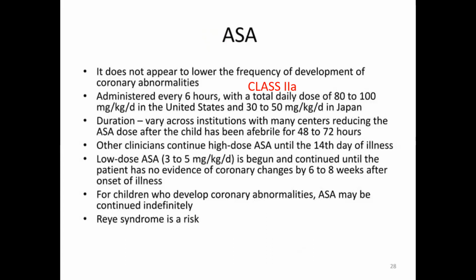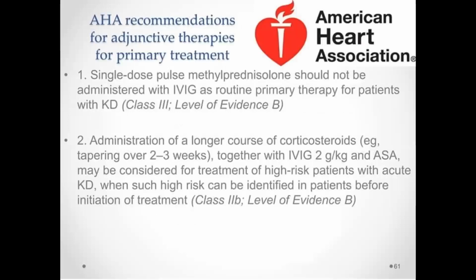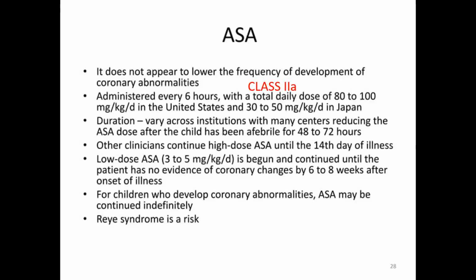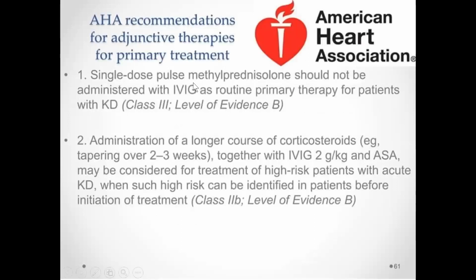After this high dose aspirin, we have to switch to low dose aspirin, that is 3 mg per kg per day usually. This has to be given till there is no evidence of coronary changes, by 6 to 8 weeks after the onset of illness. Reye syndrome can be seen when we are giving high dose aspirin and there is a concomitant influenza virus or some other viral infection; the children can have Reye syndrome. This aspirin therapy may not help in preventing aneurysms, but we give it usually. So the role is not proven.